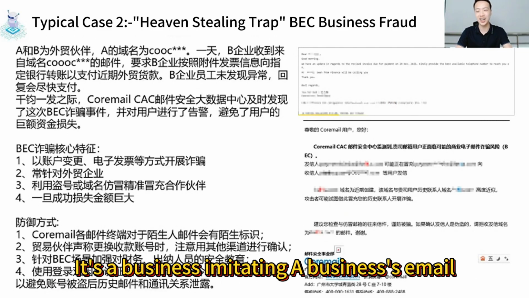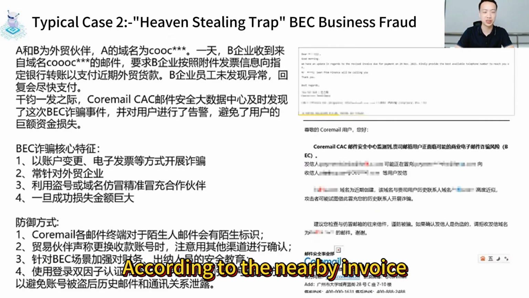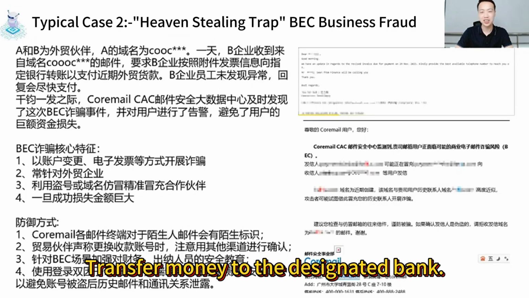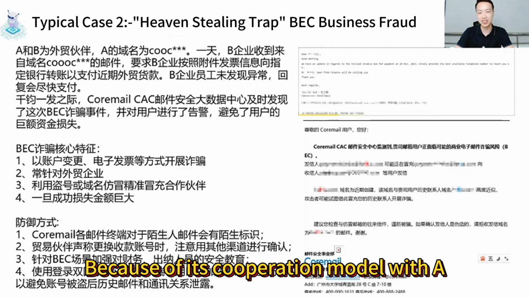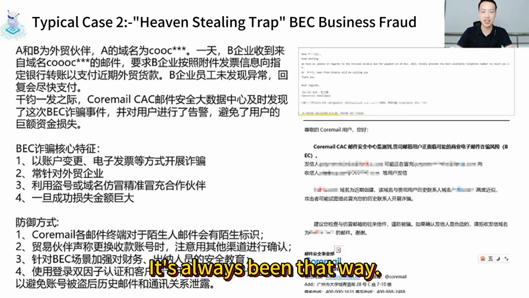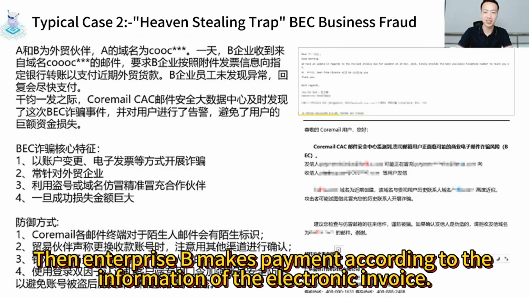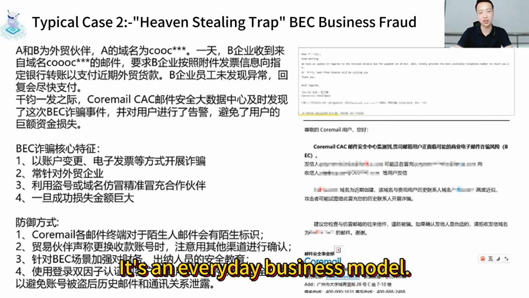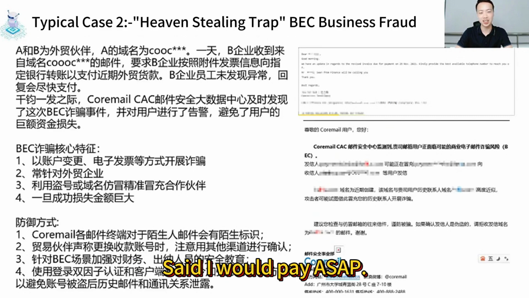It was a business email impersonating a business. It required enterprise B to follow the previous business model: according to the attached invoice, transfer money to the designated bank to pay for recent foreign trade. Because of its cooperation model with A, it's always been that way: A gives B an electronic invoice, then B makes payment according to the information on the invoice. It's an everyday business model, so the employees of company B did not find any abnormalities. Then he replied to A, saying I would pay ASAP.